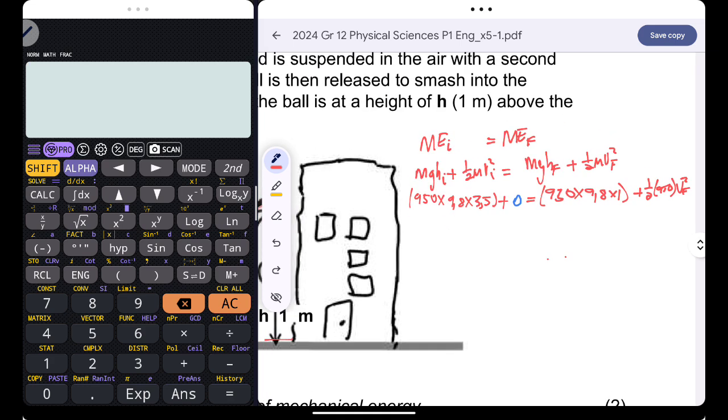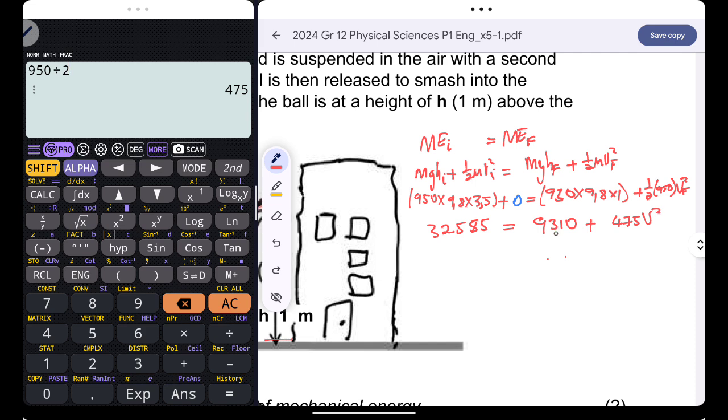Now, all you have to do is simplify this. On the left hand side, I'll have 950 multiplied by 9.8 multiplied by 3.5, and this will give me 32,585. On the right, this will give me 9,310 plus 950 divided by 2, which is 475 times v squared.